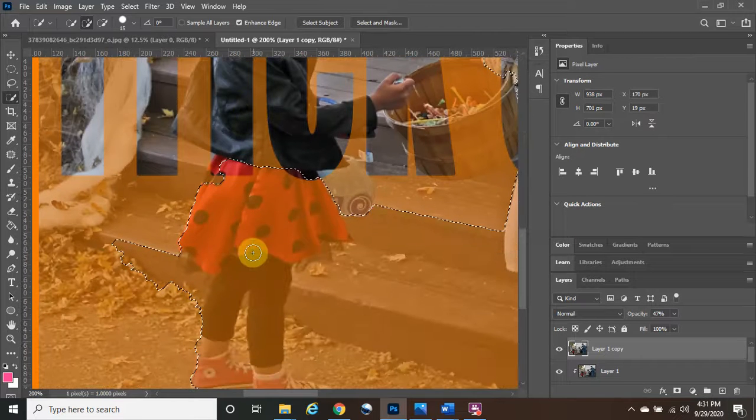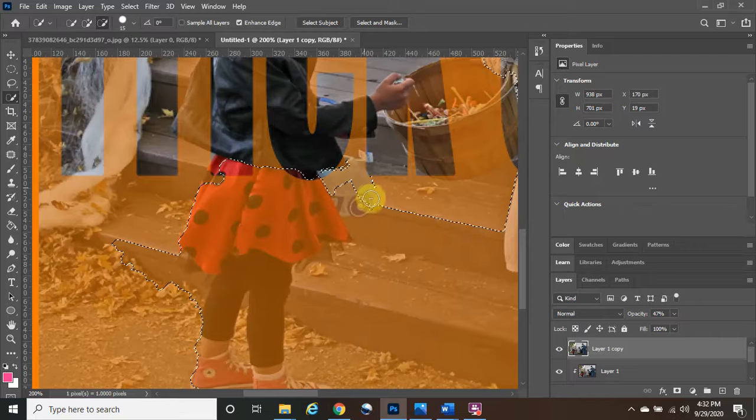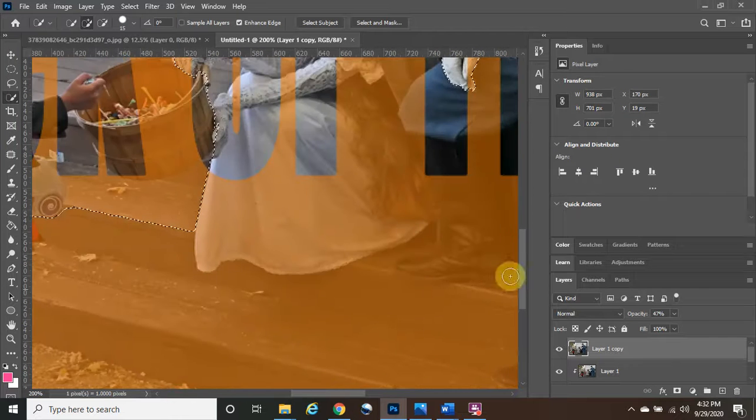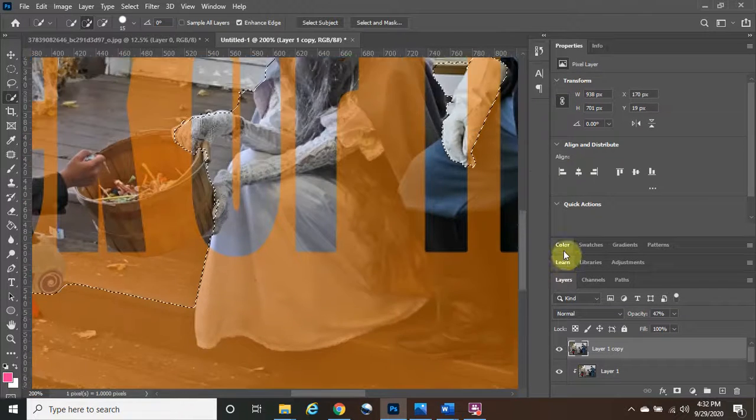Okay, so now we are going to focus on the areas where we do not want. This is part of her. That's a stair. Okay, so we're going to hold the Alt button down. We're going to take away that stair section right there. Perfect, and then this little stair section right here. Okay, and then we're going to drag all the way over here. Okay, so the part where we do not want,